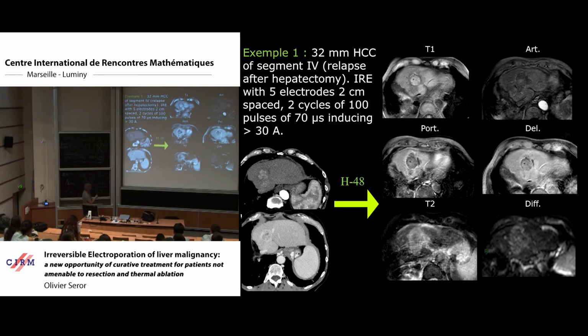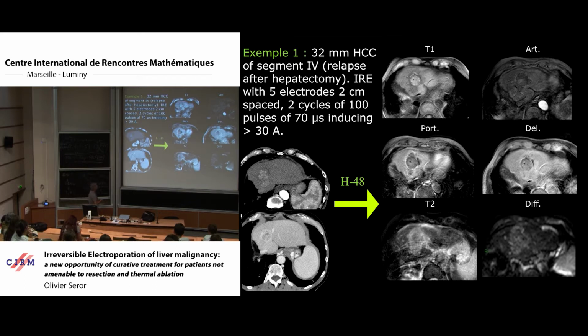So we selected electroporation to treat only the tumor and prevent any thermal injury to large vessels or bile duct, because here we have no chance to do that with thermal ablation. And of course, because he had already received a resection, it was not possible to resect this tumor again, because the volume of remnant liver would be too low.